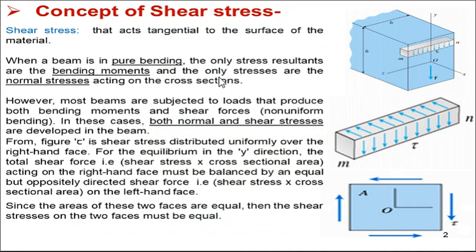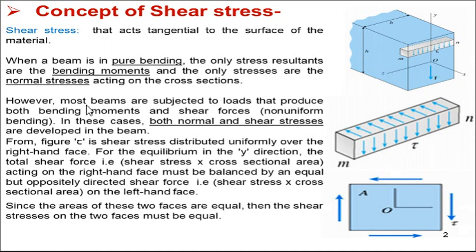All of you know that in the first unit we studied shear stress, which acts tangential to the surface of the material. When a beam is in pure bending, the only stress resultants are bending moments, and the only stresses are the normal stresses acting on the cross section. So whenever there is pure bending, the resultant is only bending moment, and those stresses we call bending or normal stresses, because on the surface those stresses are normal.